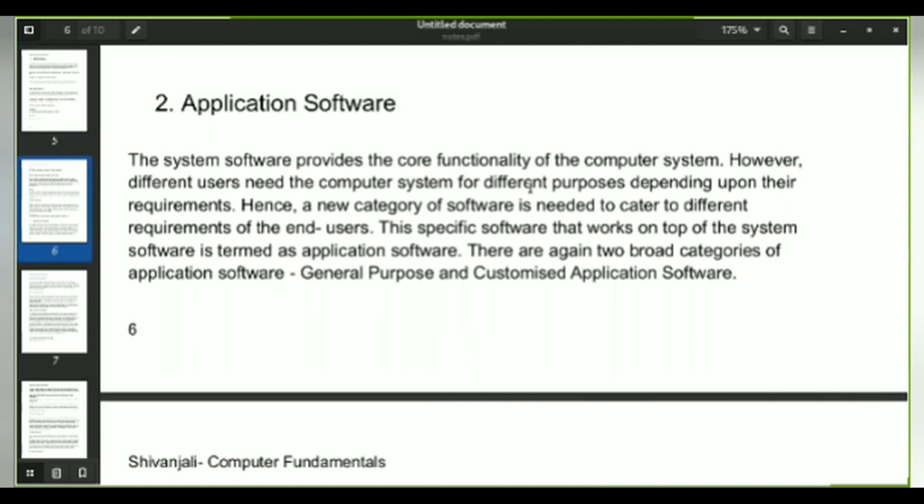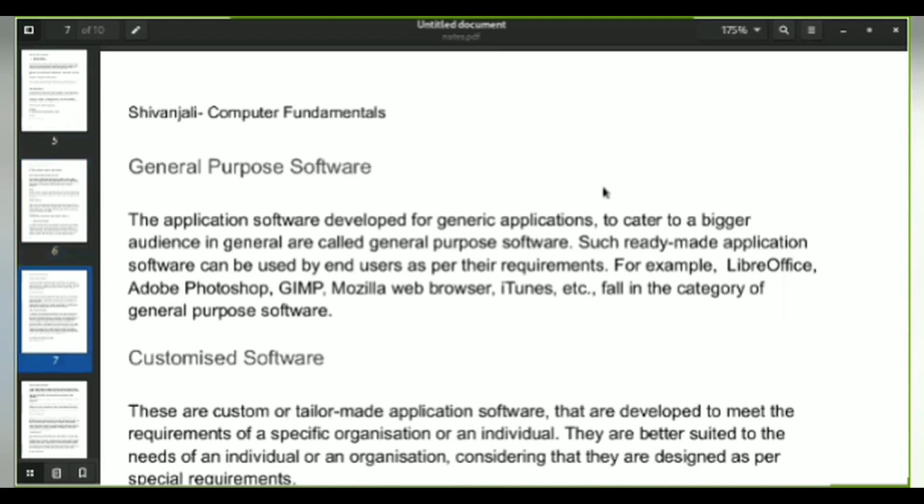Hence, a new category of software is needed for the different requirements of users. This specific software that works on top of system software is termed application software. Examples of this are Adobe Photoshop and Mozilla web browsers. You can even give the example of Chrome or YouTube. These are application software used for general purposes, that is, everyone can use them.